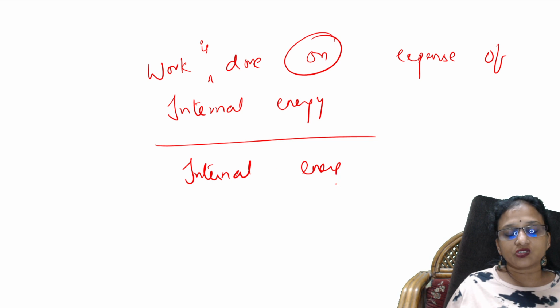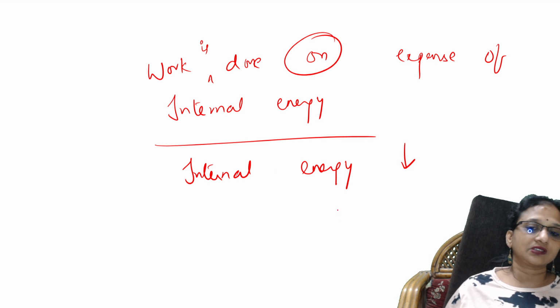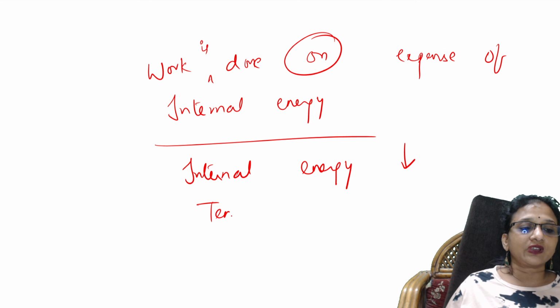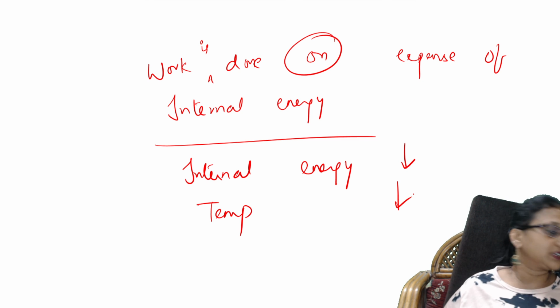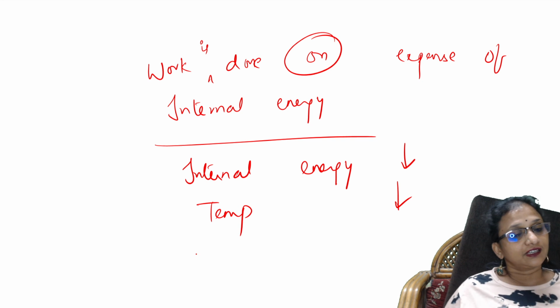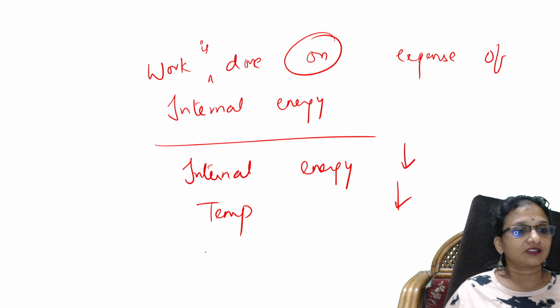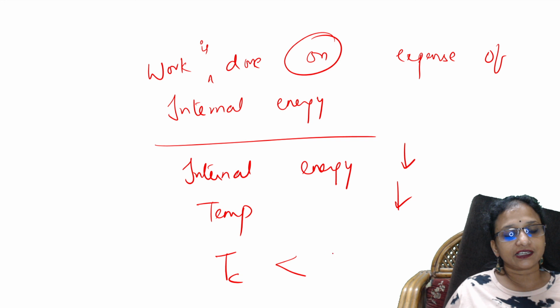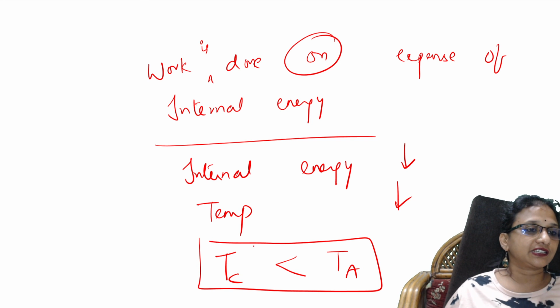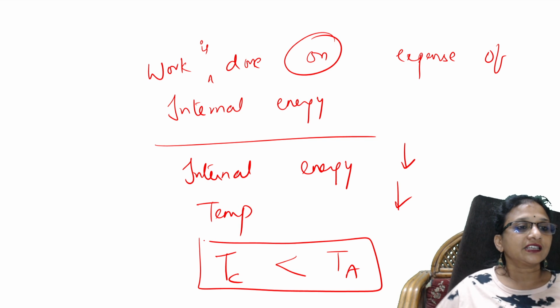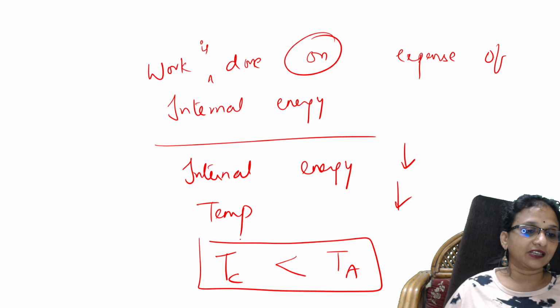Correct? When the internal energy decreases, temperature also decreases. Easy. So that's why TC is less than TA. Check. TC is less than TA. See? Easy. So they have given you adiabatic reversible expansion.